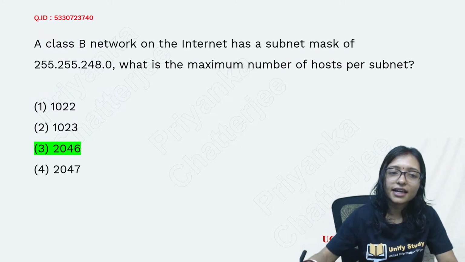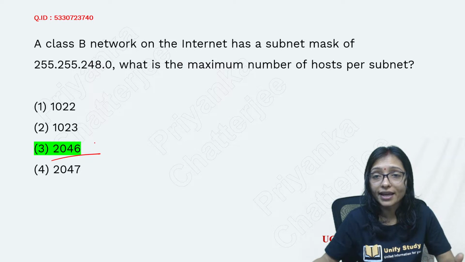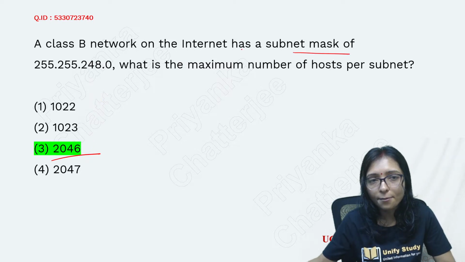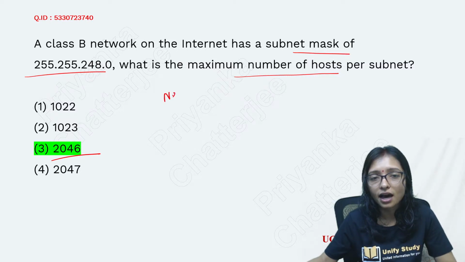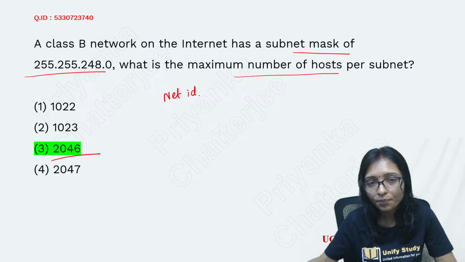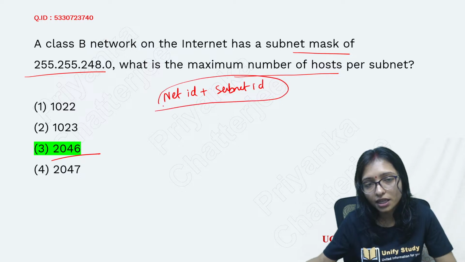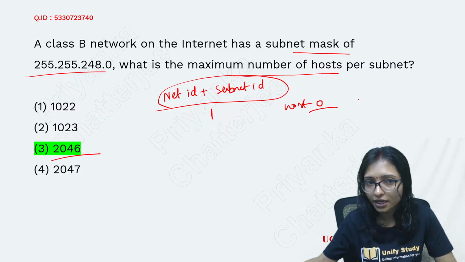Yes. The answer is 2046. Why is the answer 2046? Here the subnet mask is given. What is the maximum number of hosts possible? From the subnet mask, always remember there are net ID plus subnet ID. Whenever you take them together, all these bits will be 1 and the host bits will be 0. That is your subnet mask.